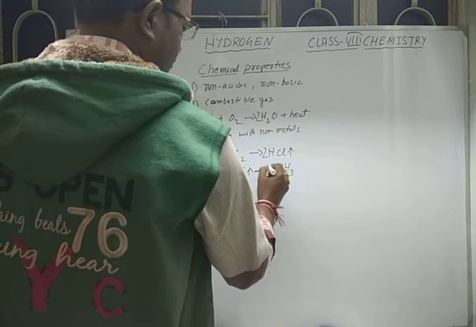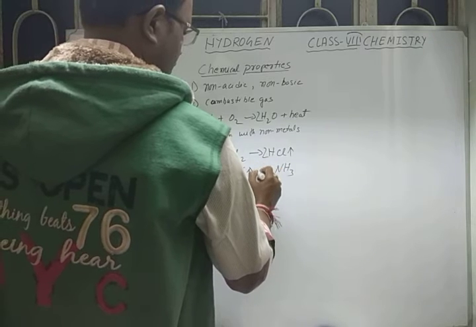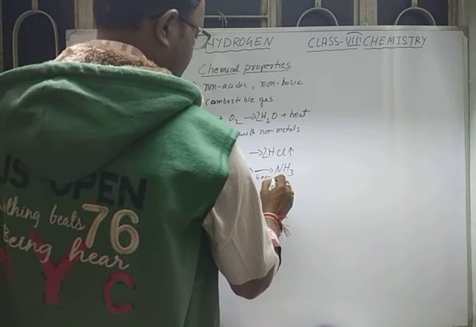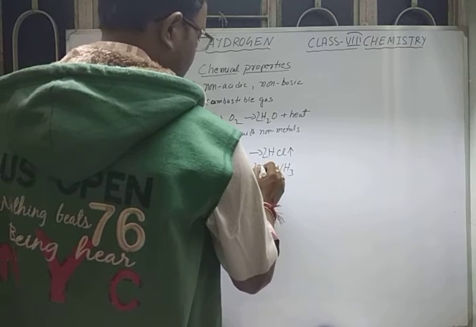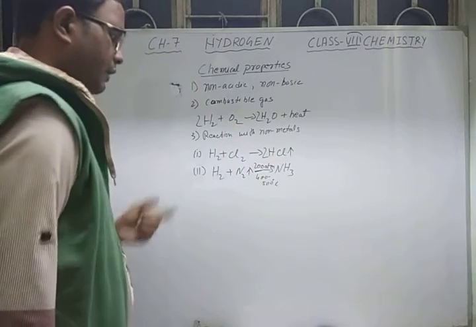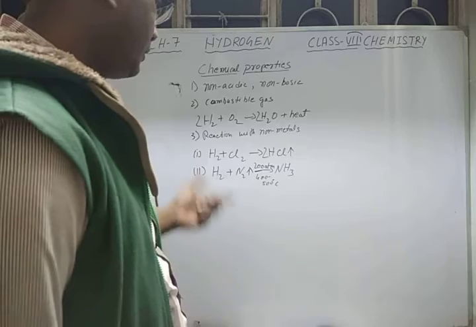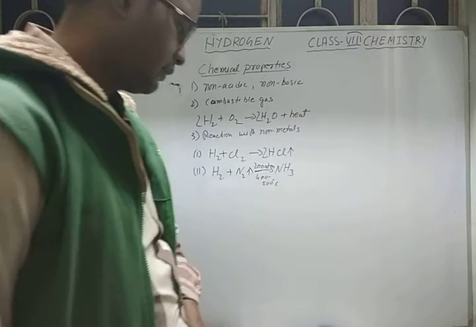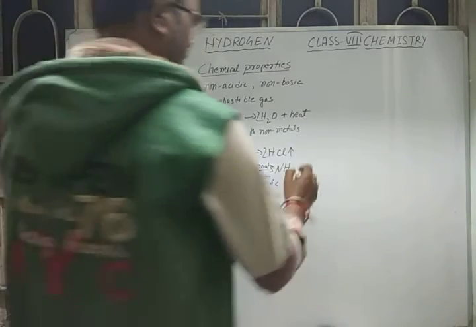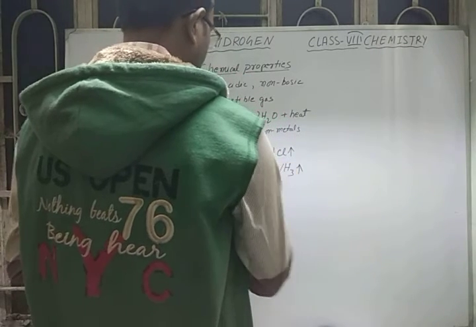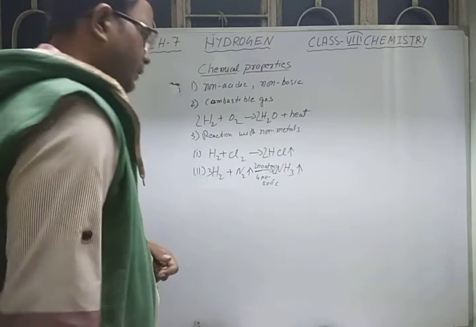We have to heat it at 400 to 500 degrees Celsius and 200 atmospheric pressure to produce ammonia gas. Now you can balance it also: put 2 here and 3 here, and it will be balanced.